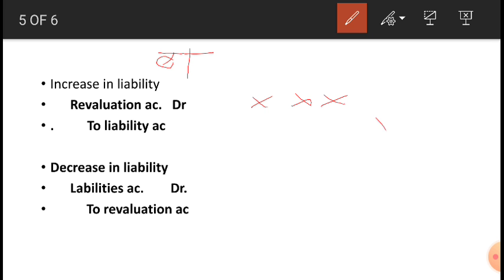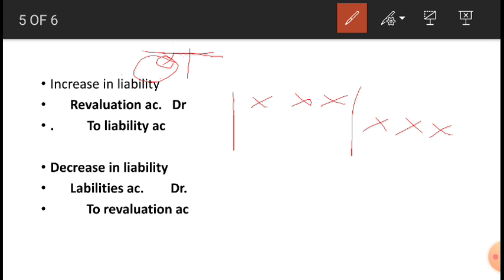You're going to write it like this, 3 star. Yes, draw a neat line like this also, so it looks neat. Fine. So increase in liability. Liability increase means your expenses have increased. So if your expenses increase, you will definitely write in the debit side of the revaluation account. This is the heading, revaluation account. So revaluation account debtor to liability account.